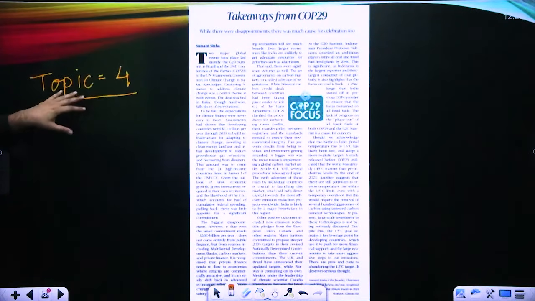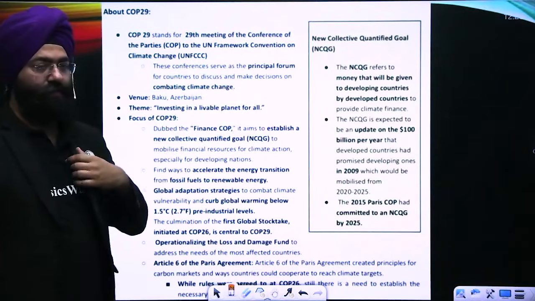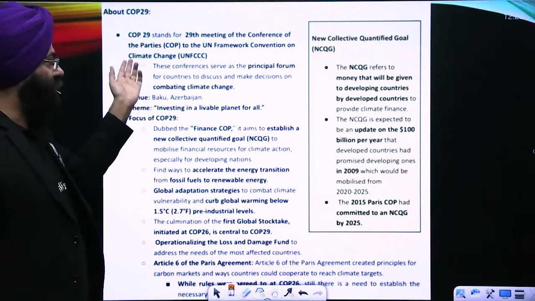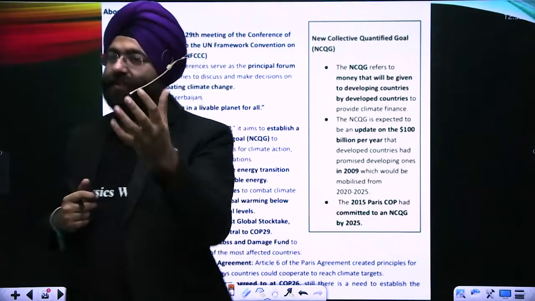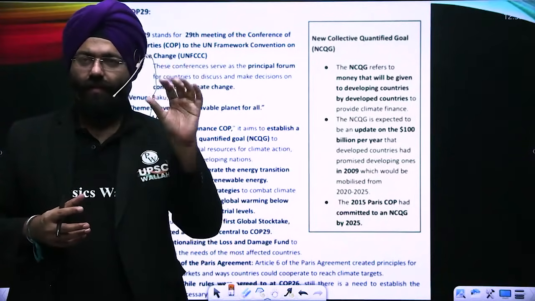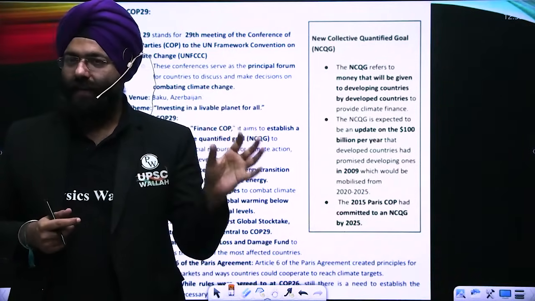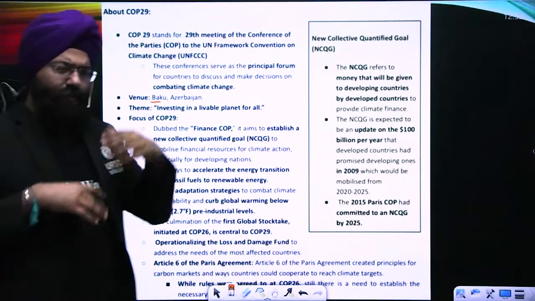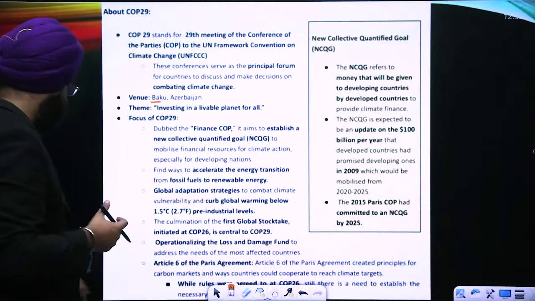Takeaway from COP 29, topic 4. Now this is important because we have done this earlier also. A brief idea: COP 29 was under the United Nations Framework Convention on Climate Change. Under this framework, various annual meetings take place, known as the Conference of the Parties, that means the members who have signed this. This was the 29th meeting, which took place at Baku, Azerbaijan, right? In the previous meetings also, a lot of discussions took place on how the climate change issue and its problems can be resolved.